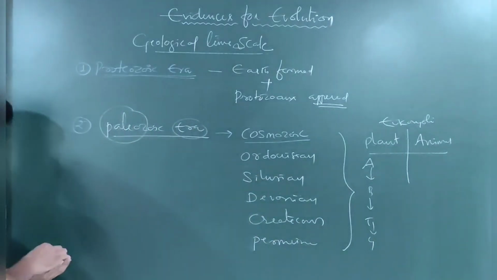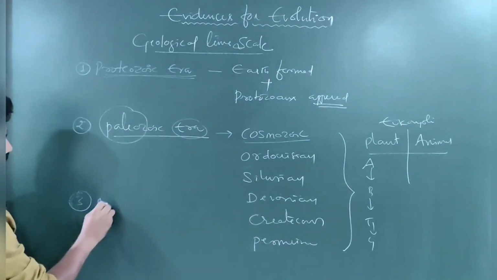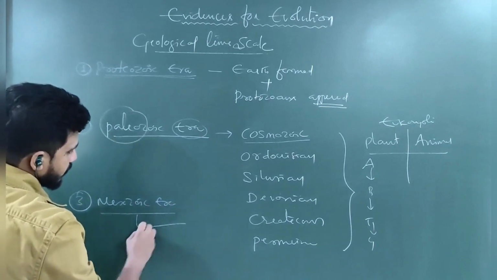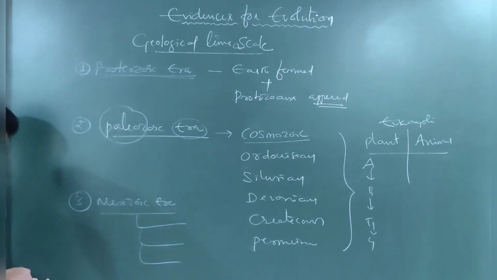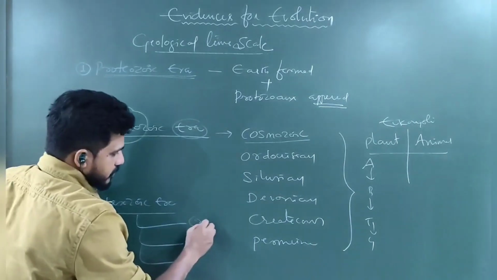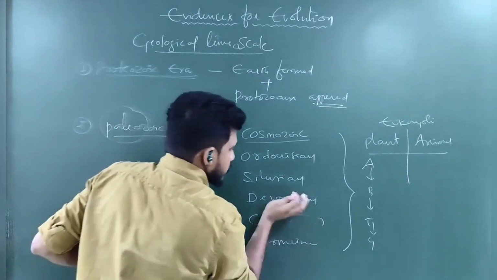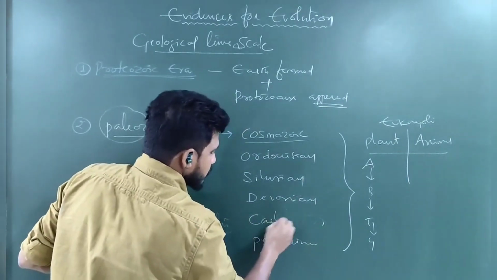Later, the third era is the Mesozoic era. In this Mesozoic era, there are three periods. Cretaceous. So, this is Carboniferous.